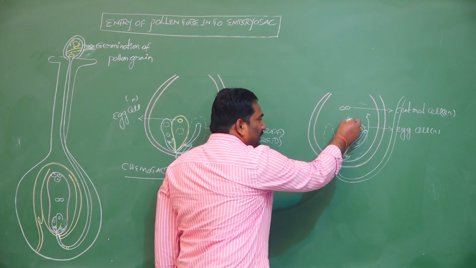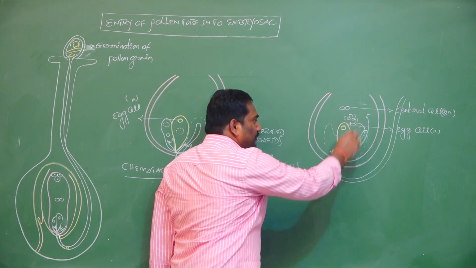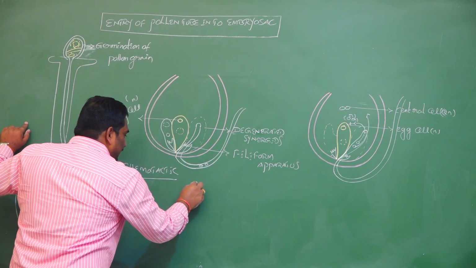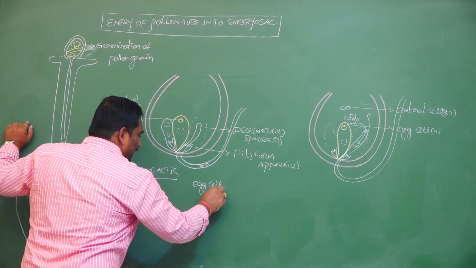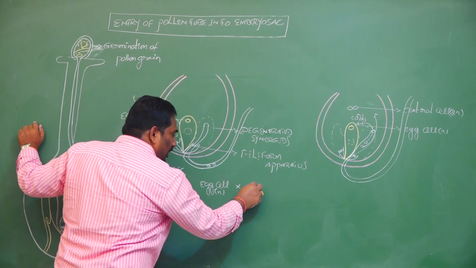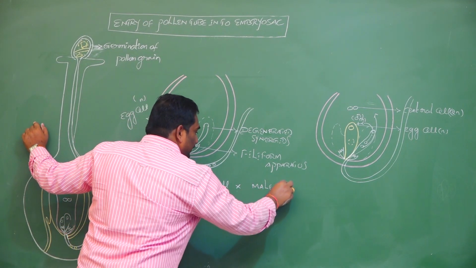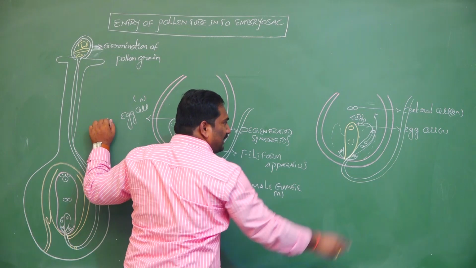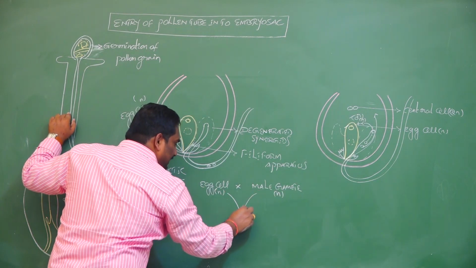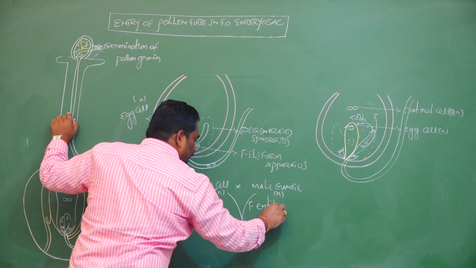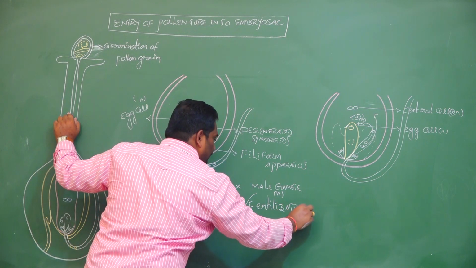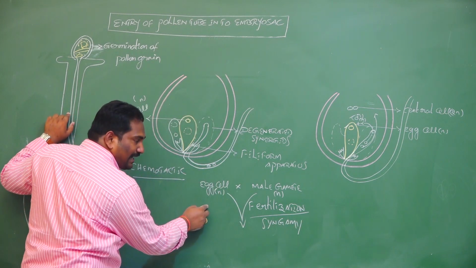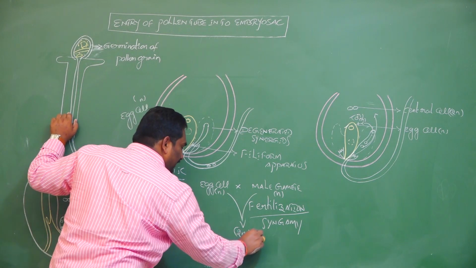The first haploid male gamete reaches the haploid female gamete, also called the egg cell, which is ready to fuse with the haploid male gamete. The process of fusion of haploid male gamete with haploid female gamete is called fertilization. Fertilization is also called syngamy. The haploid female gamete and haploid male gamete produce a diploid zygote.